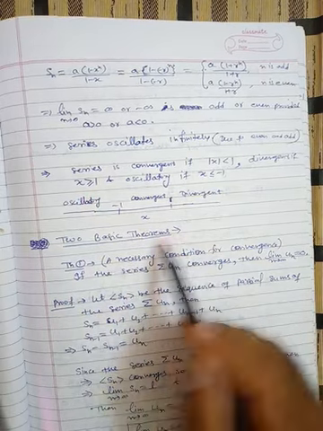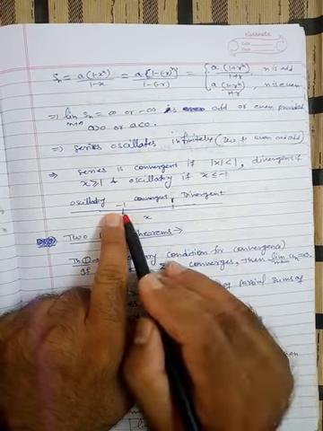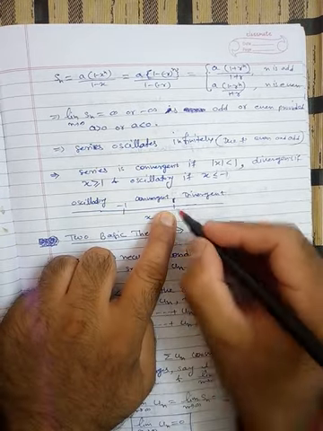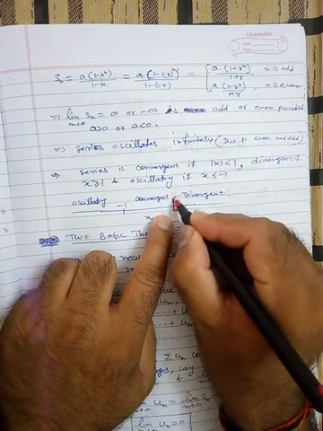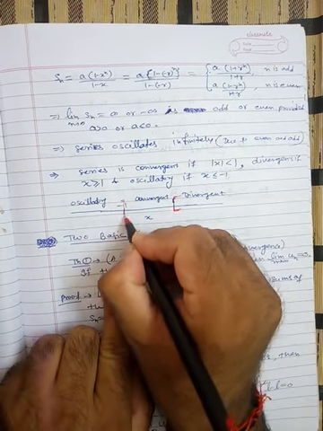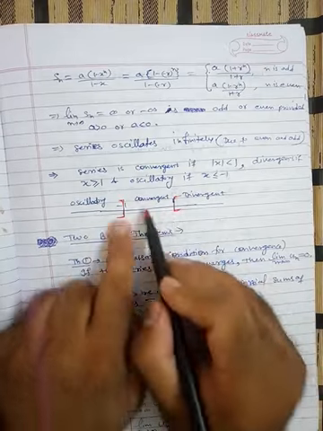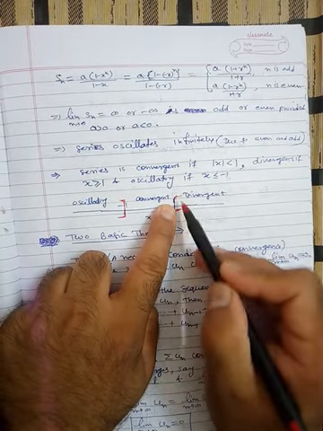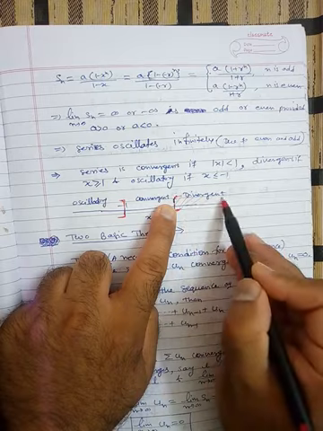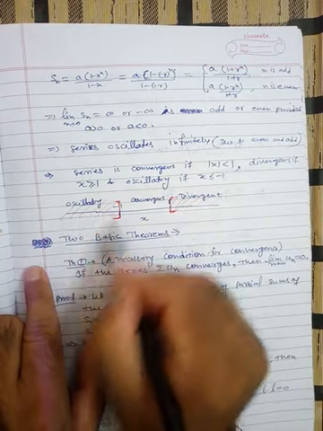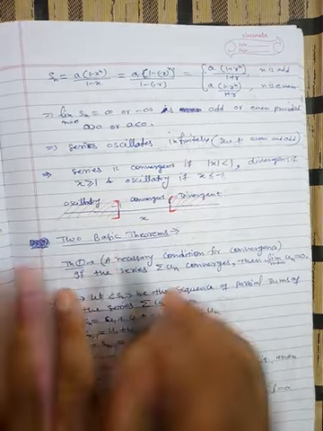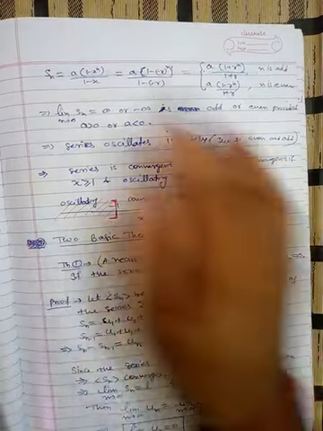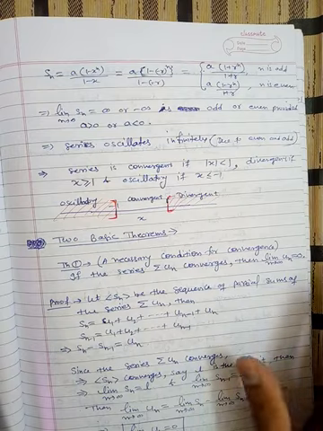So in short, within the open interval from -1 to 1, the series converges, and in this region the series diverges. Here again, it is oscillatory. So here it converges, here it diverges, and here it is oscillatory. This is the conclusion.